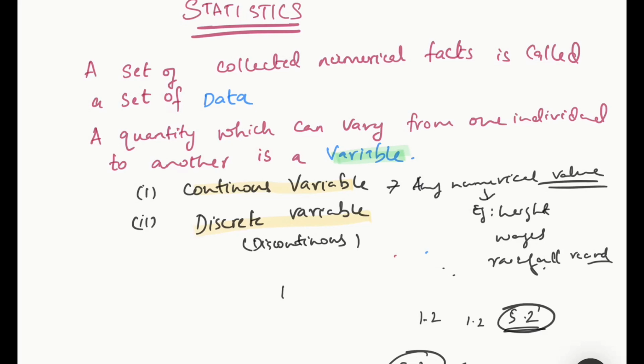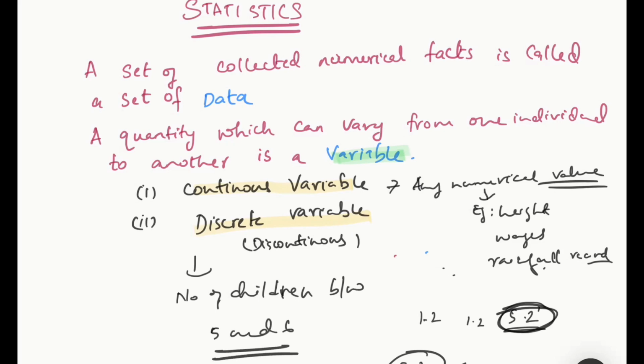So whatever can be represented in this way, with a decimal point, is called a continuous variable. But can I say the number of children is between 5 and 6? No. There is no number between 5 and 6 that I can represent as the number of children, right? So this is called a discontinuous variable or discrete variable.